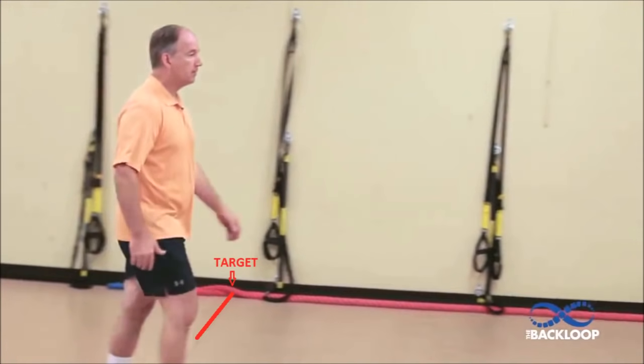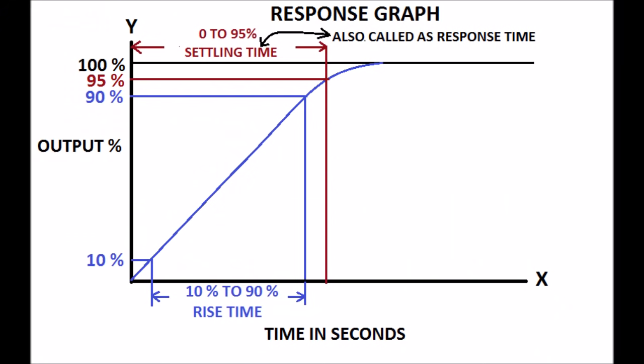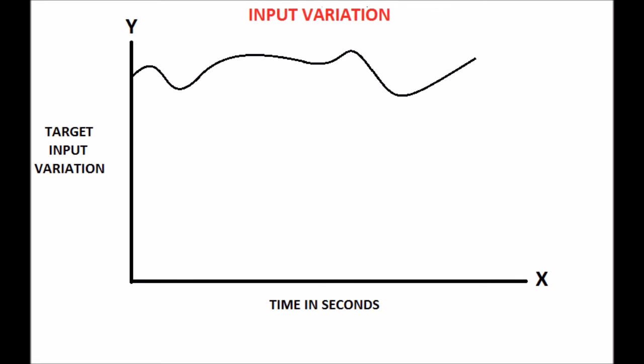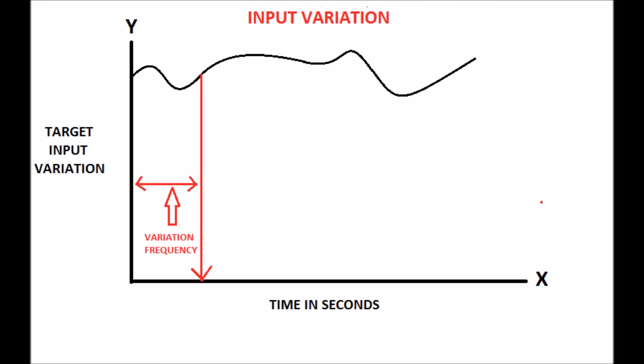When he further increases his speed, he may fall down. It means he loses his stability. Therefore, there should be a minimum response time for each system. Hence, a varying input cannot be made faster to produce the same variation in the output beyond a certain maximum frequency. There should be a bandwidth for the operating frequency of a system.